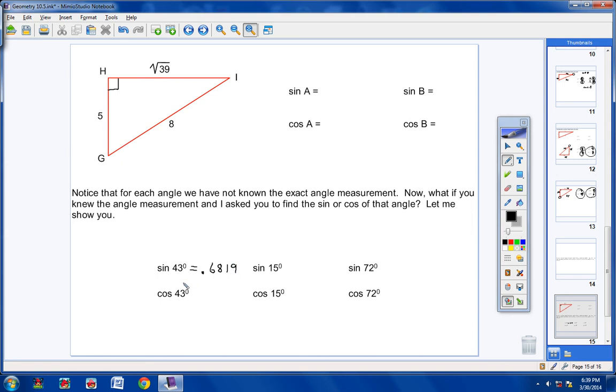0.6819 is what you should get. These are easy. All that you're doing is typing them into your calculator, okay? The cosine of 43 degrees: hit cosine and then 43, and the cosine of 43 is 0.7313537016. Now let's go ahead and find the sine of 15. If I'm going too fast, pause the video and work on these and then restart the video when you're ready. Okay, the sine of 15 degrees, if you're typing it in correctly, and go ahead and do all of these, please, you should get